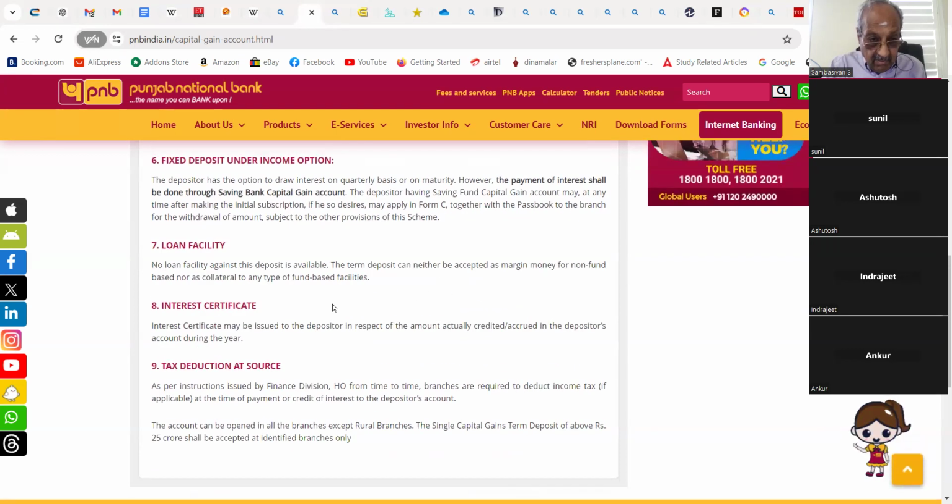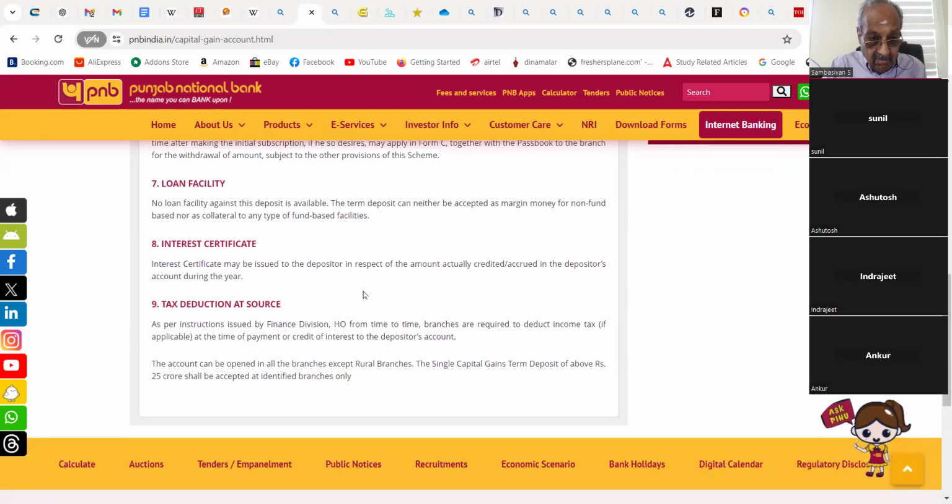Loan facility: no loan facility against this deposit is available. The term deposit can neither be accepted as margin money for non-fund based nor as a collateral to any type of fund facilities. Interest certificate may be issued to the depositor in respect of the amount actually credited or accrued in the depositor's account during the year.